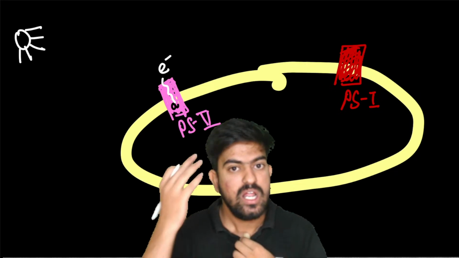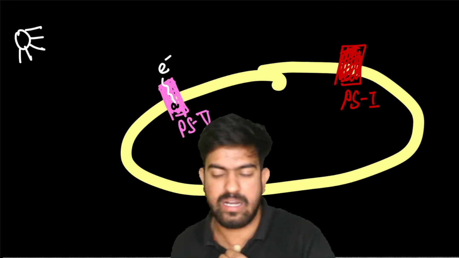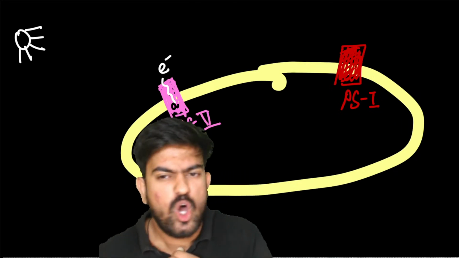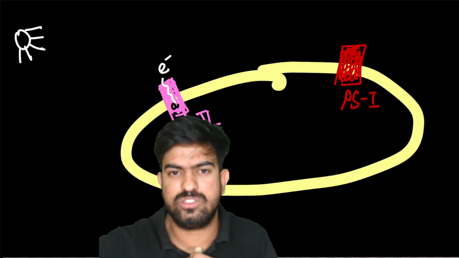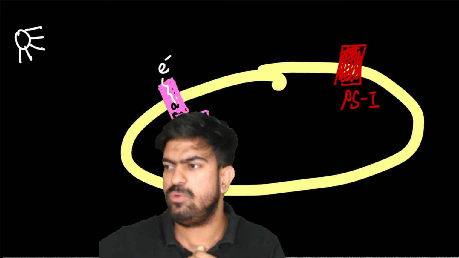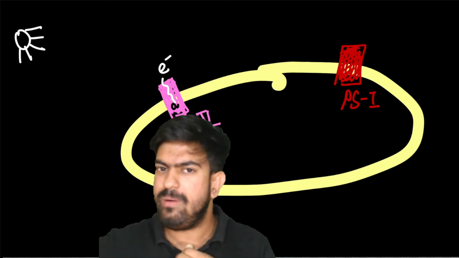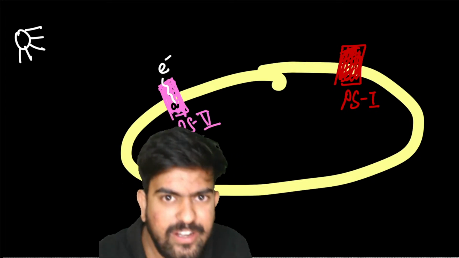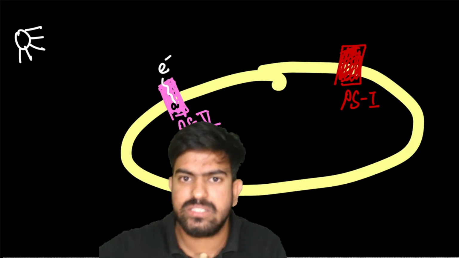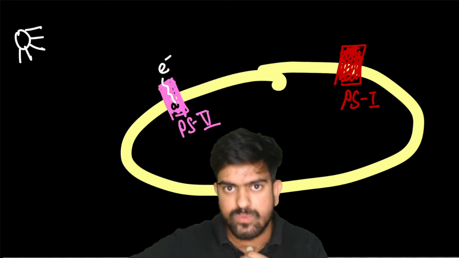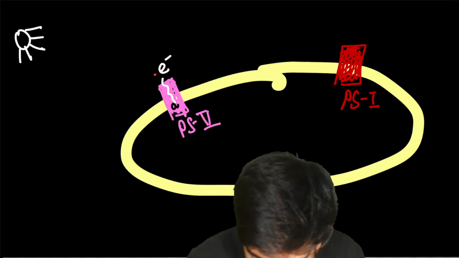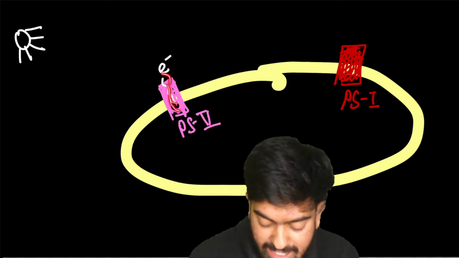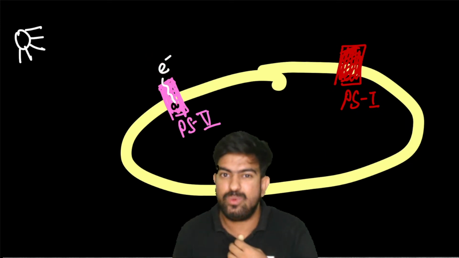Excited, it came outside. Like sometimes our mother scolds us, saying don't do this, don't do that, you just sit and watch reels. And then you say, okay, I'm going out from my home and I'm not going to come back. But when you go out, you realize that you don't have anything, right? Then you have to come back home. Just like this, the electron came outside and now it's thinking where to go.